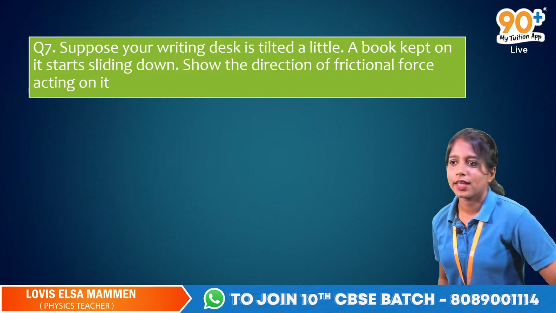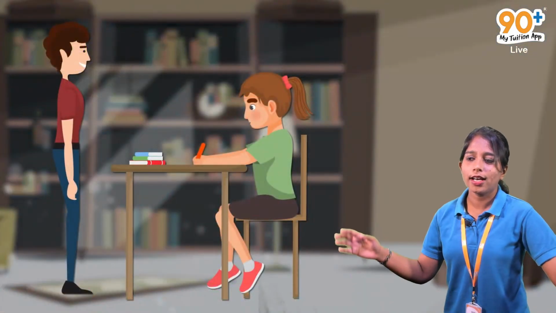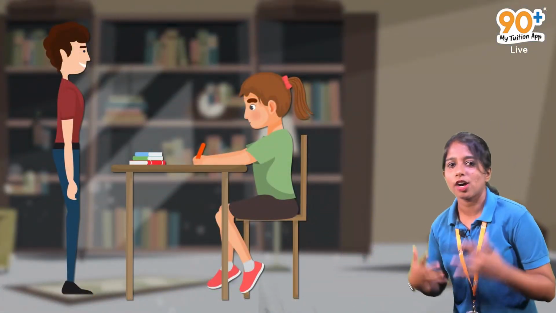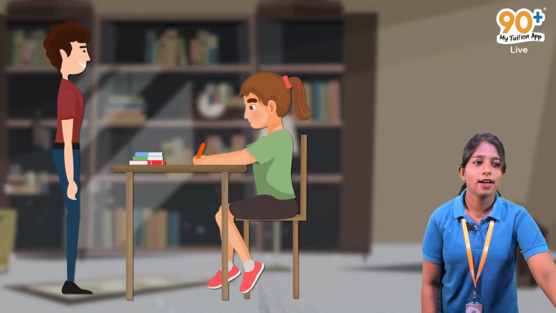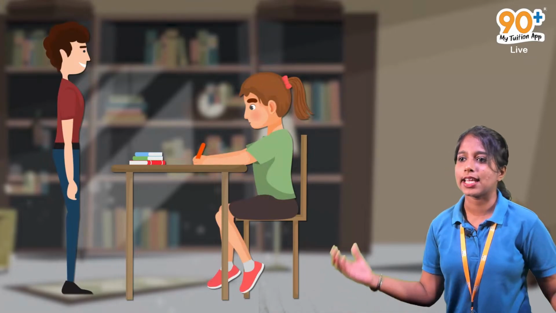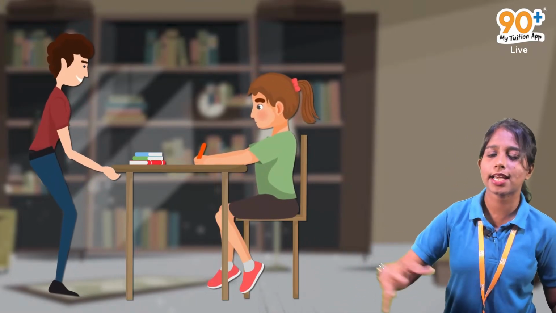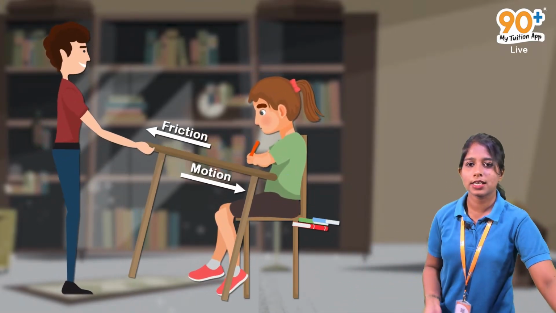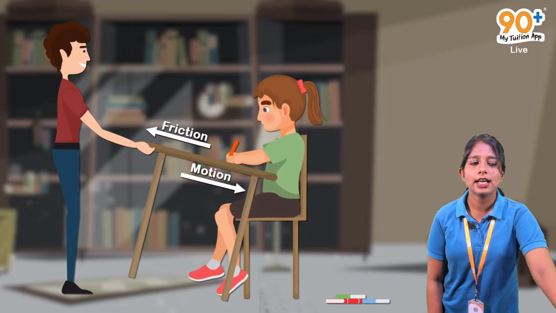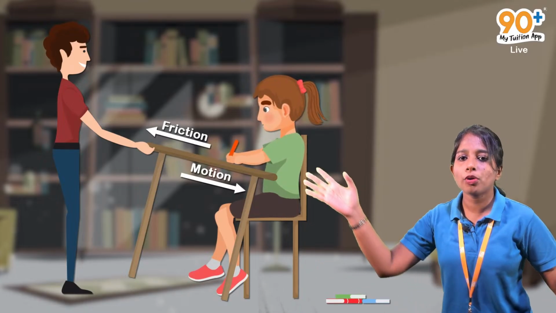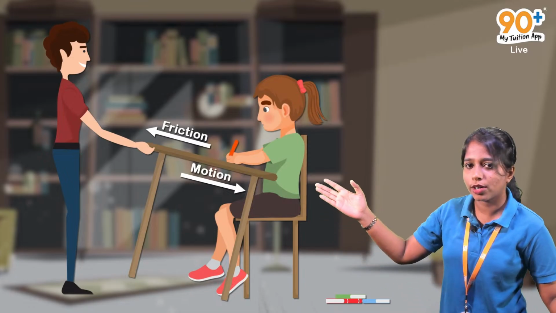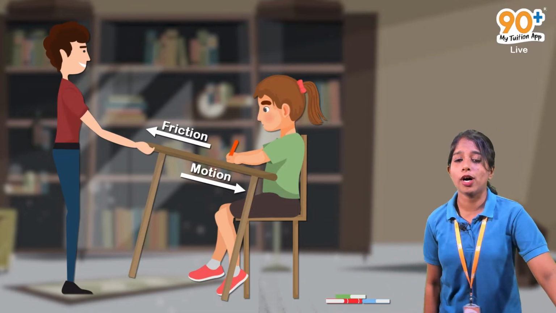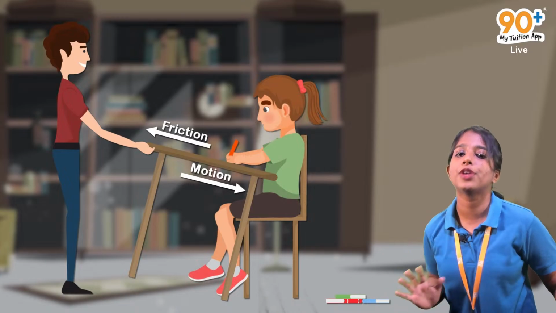Okay, look here. A girl is writing or reading or studying something. You are studying and someone, your brother, is coming and tilting the table slightly. So what happens obviously? Yes, your book will go down. The table will be tilted. Okay, yes. Now the question was, what will be the direction of friction?